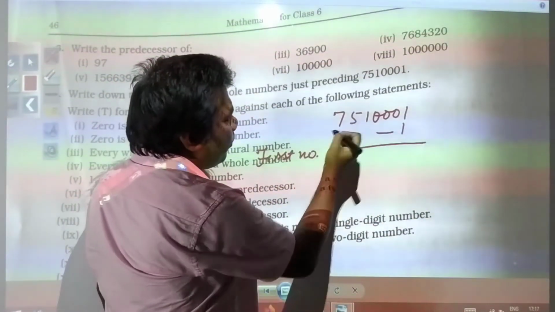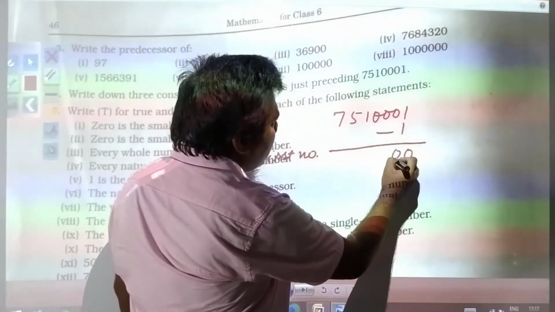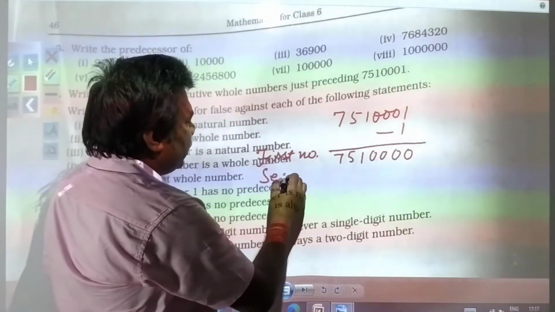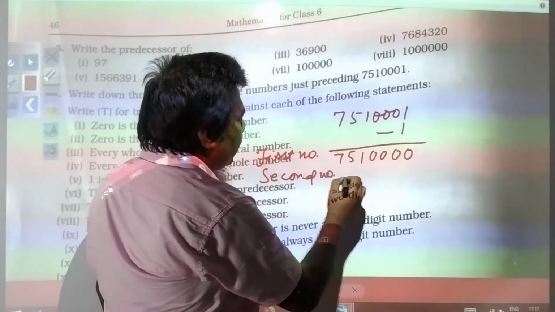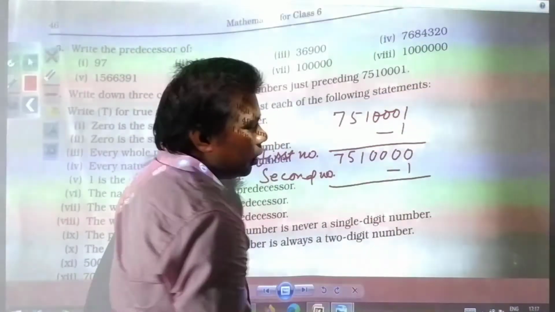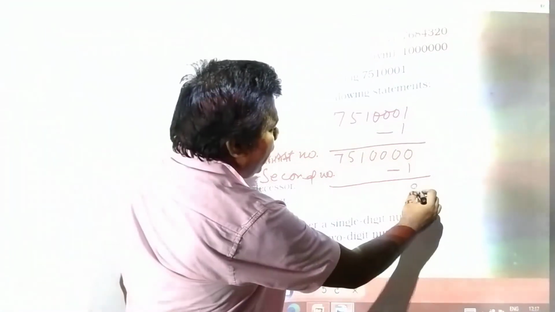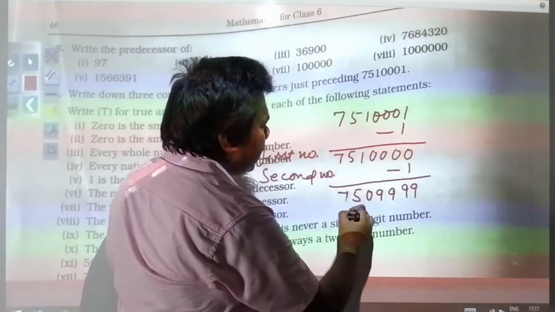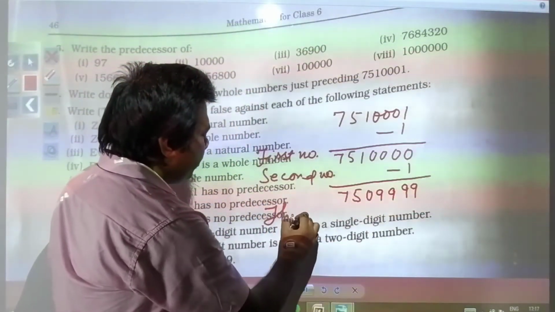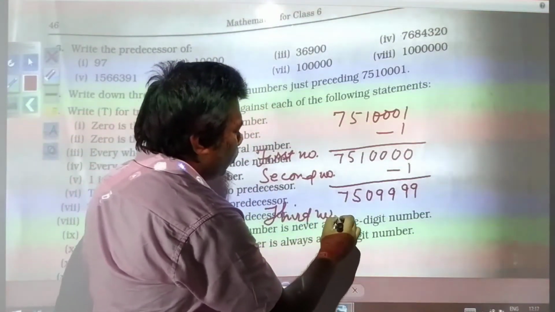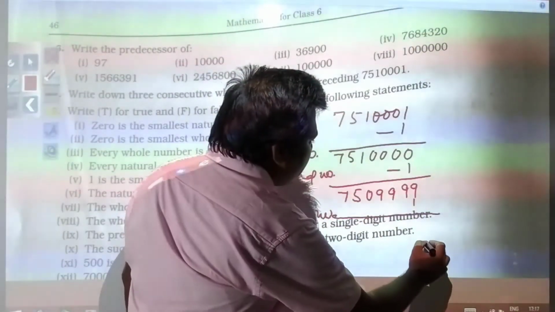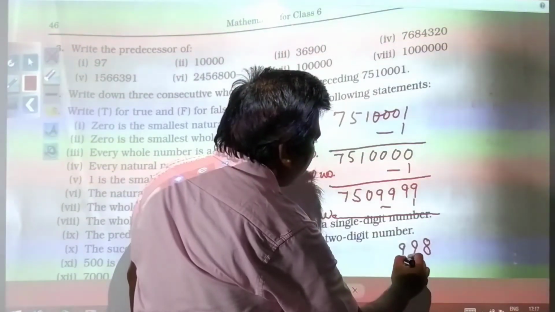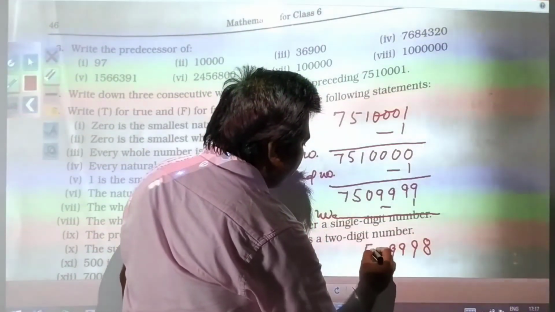Just after this, you will get 0, 0, 0, 0, 1, 5 and 7. For the second number you subtract 1 again, so 10 minus 1 will be 9, giving 9, 9, 9, 9, 0, 5 and 7. For the third number, again 1 is required to be subtracted from this, and you will get 8, 9, 9, 9, 0, 5 and 7.